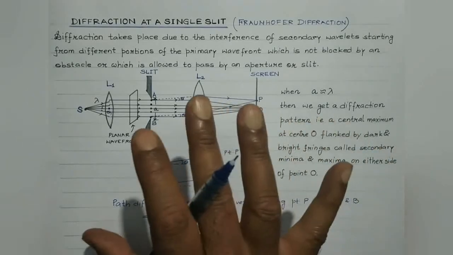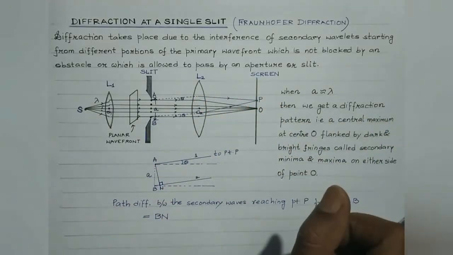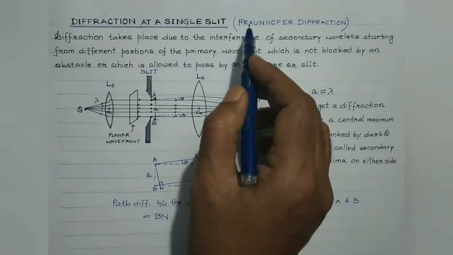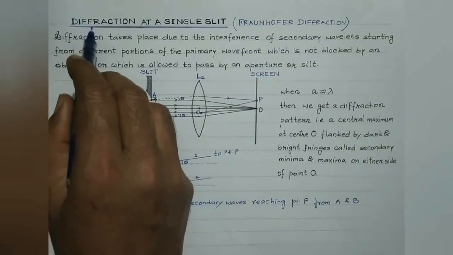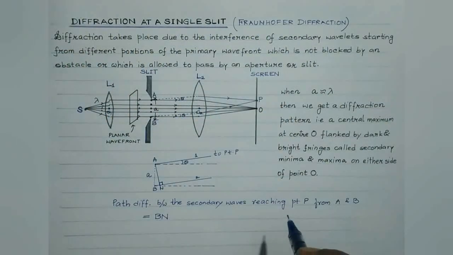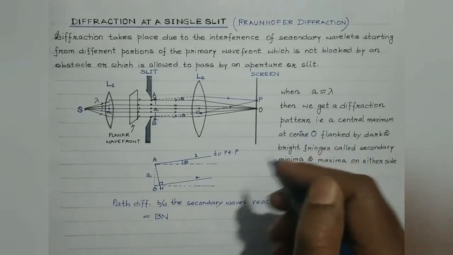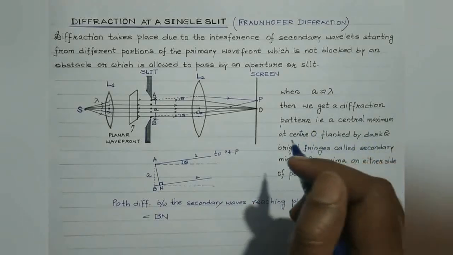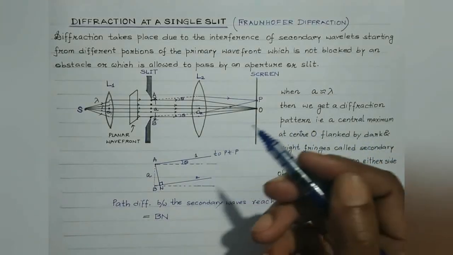So I hope you have understood the introductory part of diffraction, and we have also discussed Fraunhofer diffraction, that is diffraction at a single slit. So students, don't miss the next video, in which we'll try to mathematically determine the conditions for obtaining secondary minima and secondary maxima.